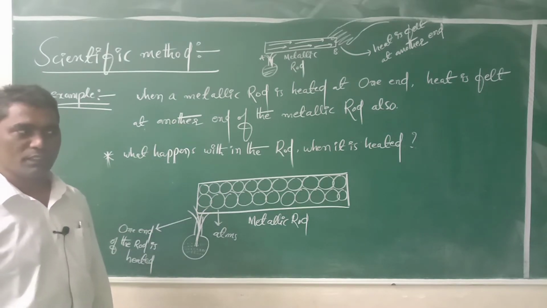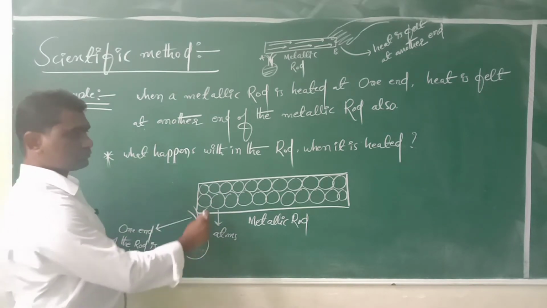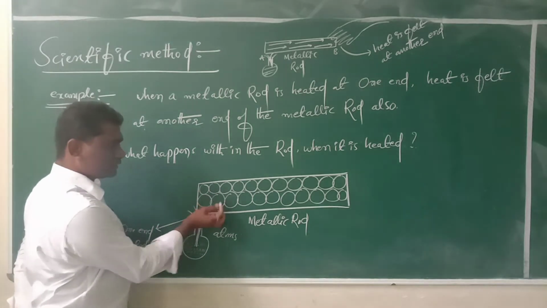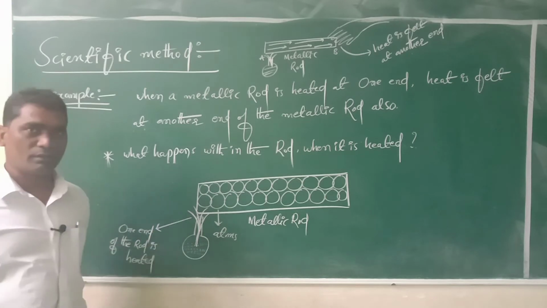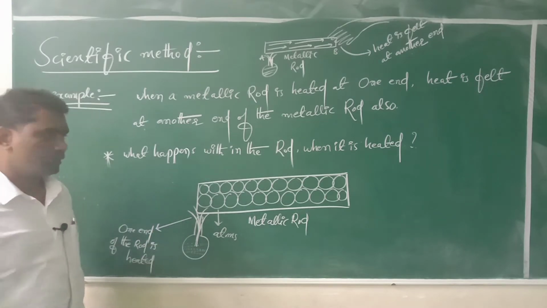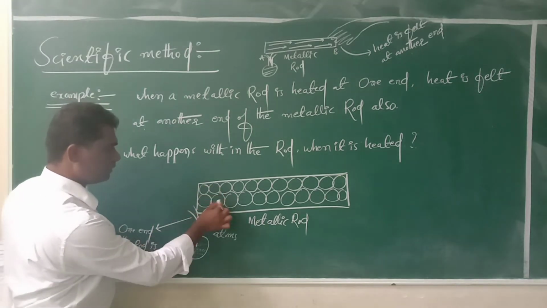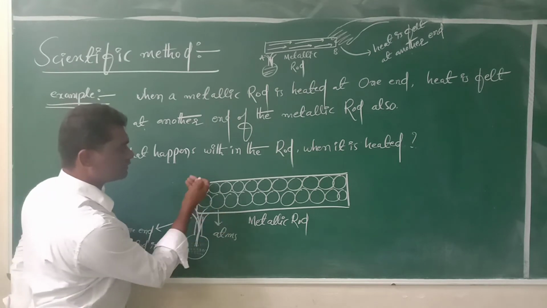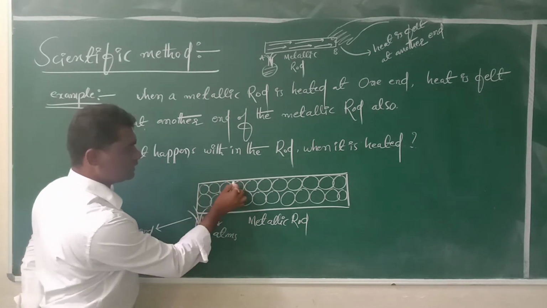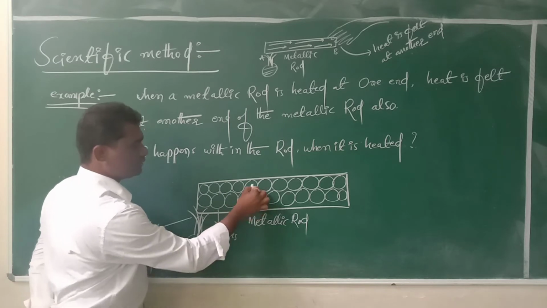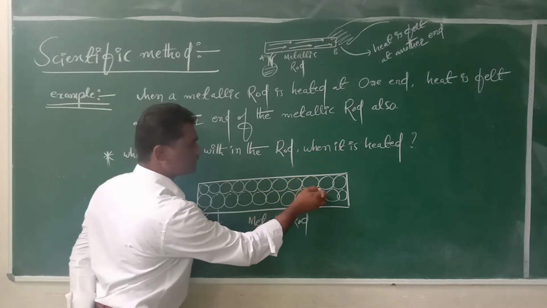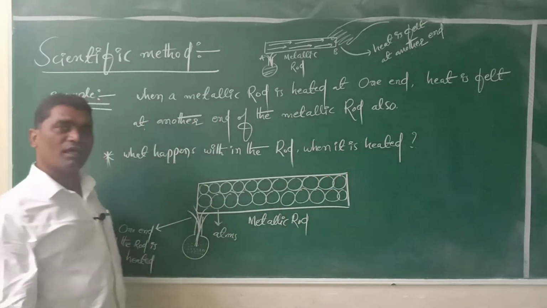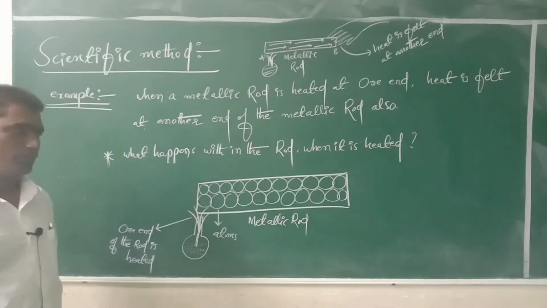Okay students, so when these atoms receive heat energy from the burner, from the flame, they will vibrate like this, and that heat energy will be transferred to other atoms. These atoms also will vibrate. So like that, heat energy will be transferred to the other end of the metallic rod.